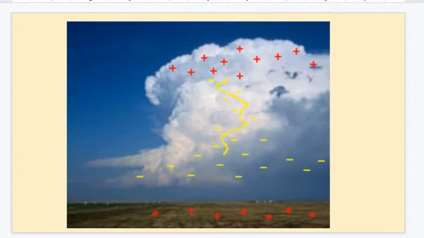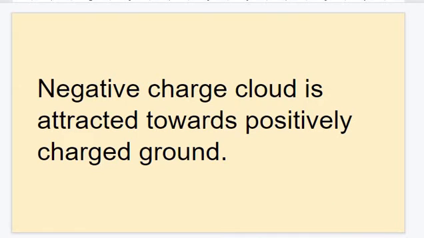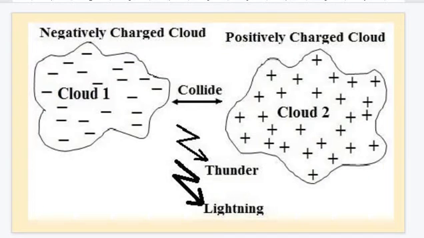And Earth is positively charged. So the negatively charged cloud is attracted towards the positively charged ground. When they are attracted, the discharge of charges will occur, resulting in lightning. Not only that, when two clouds of different charges collide, the discharge occurs accompanied by lightning and thundering.